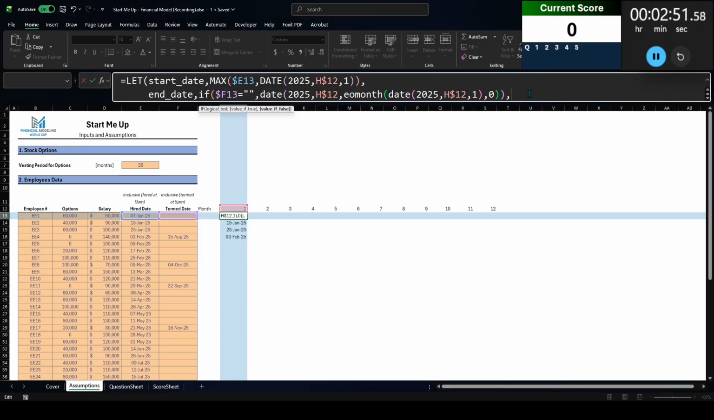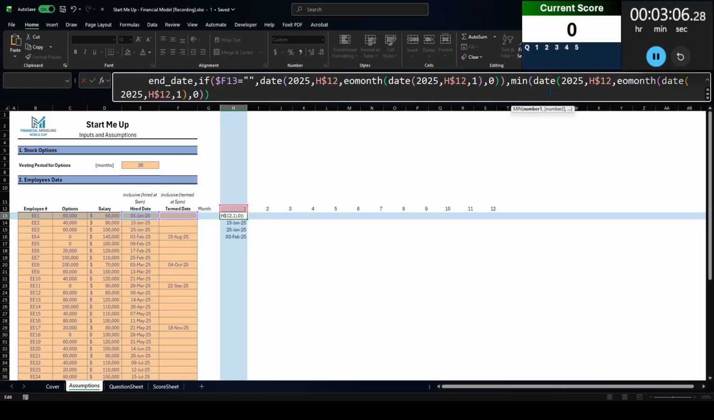All right. If it is not blank, then we're going to return whichever comes first, either that end of the month or the date that they were termed. So min, I think this is the end of month date. I can still use that same number, right? That or the date that they were termed there. Right? And then let's just see how it comes out. So end date.